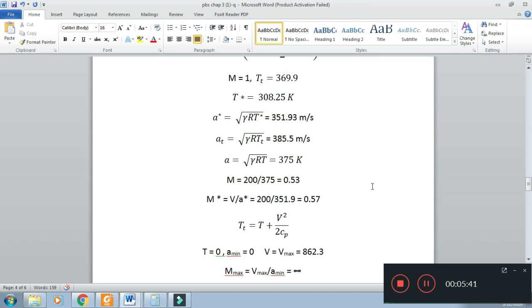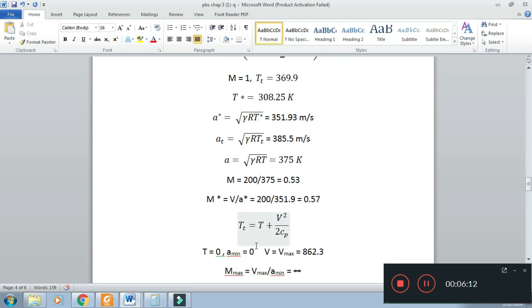Then in part D, we have to find the maximum value of velocity. For the maximum value of velocity, from the above stagnation temperature relation, we can see that velocity will become maximum when static temperature becomes 0. Because for the adiabatic flow, the total temperature is not changing. When total temperature is fixed, for maximum value of velocity, this T should be 0.